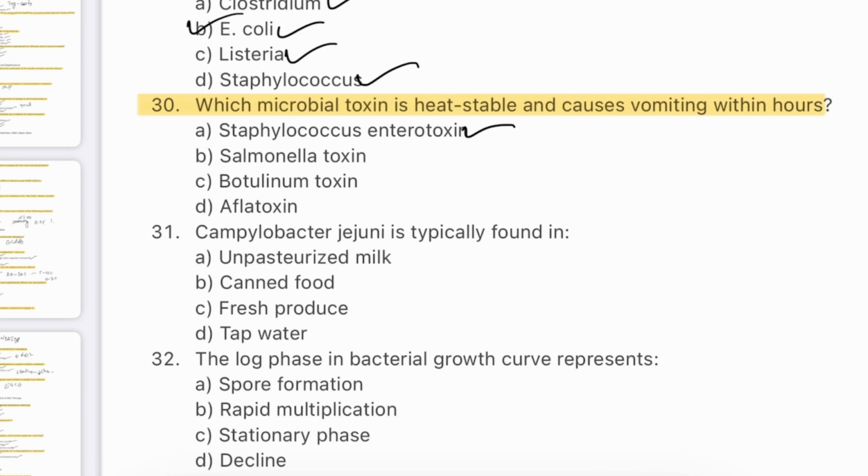Staphylococcus enterotoxin, Salmonella toxin, botulism toxin, aflatoxin. The answer is A. Staphylococcus enterotoxin. Staph aureus produces enterotoxins that are heat stable, resistant to normal cooking. These toxins can cause rapid onset vomiting, nausea and cramps within 1 to 6 hours. Common sources include contaminated dairy, meat and bakery items. Proper food hygiene is essential to prevent such contamination.